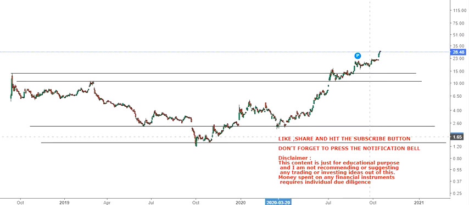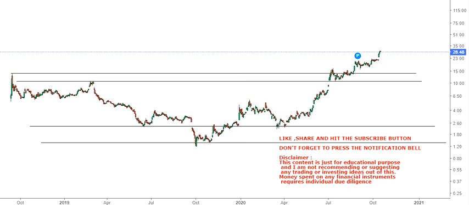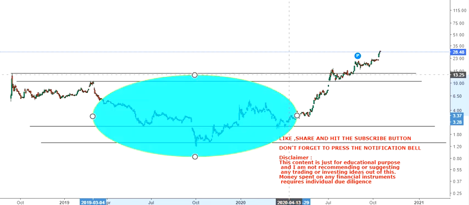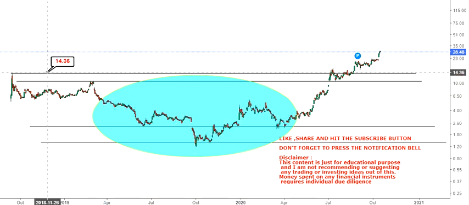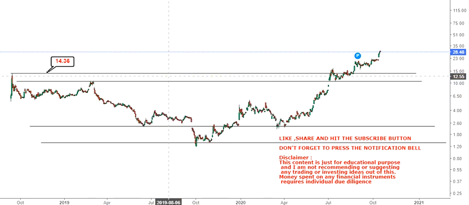So this highlighted area was your previous range. Now with this breakout after 14.36, the new trend has already started in this stock.